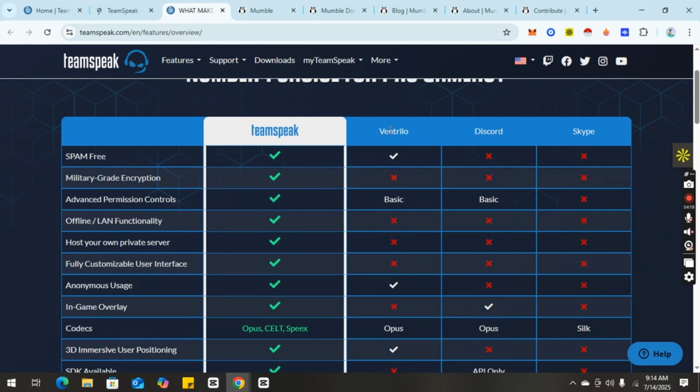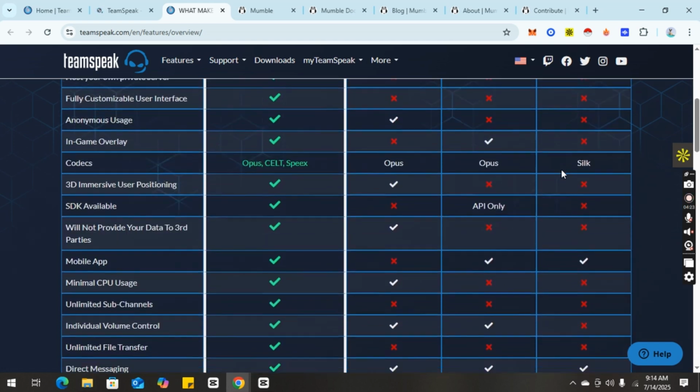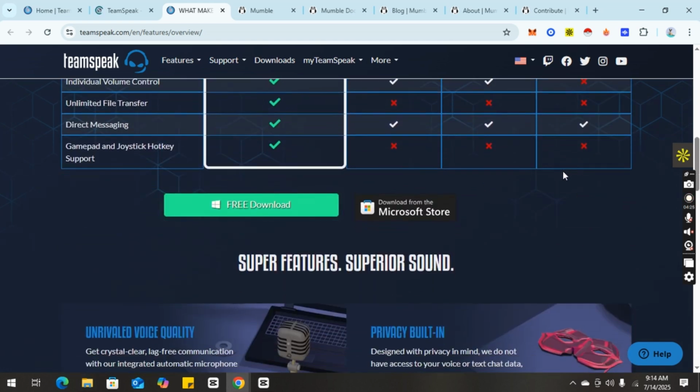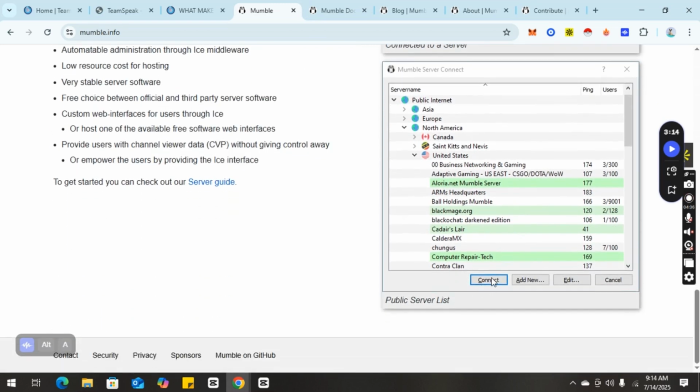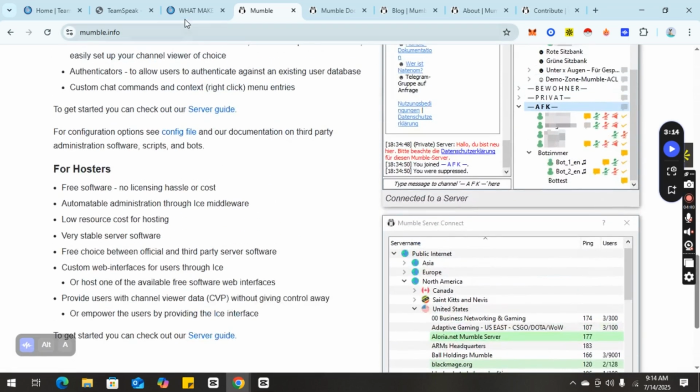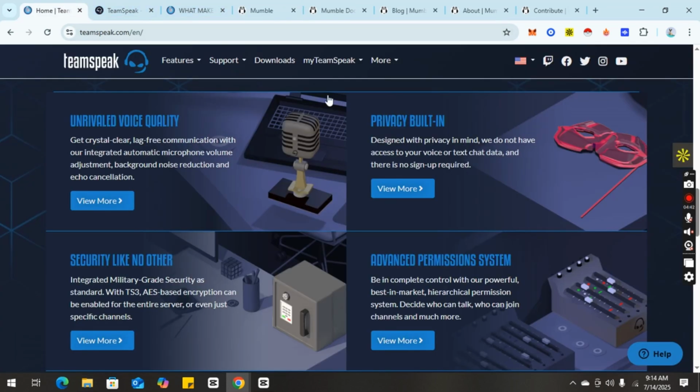However, TeamSpeak hosting partners offer stable, DDoS-protected servers with automated tools and appeal to larger gaming communities or esports teams. In terms of resource usage, both clients are efficient, but Mumble is lighter on CPU and RAM, making it ideal for older hardware or background use. TeamSpeak's newer client is more visually dynamic but slightly heavier on system resources.